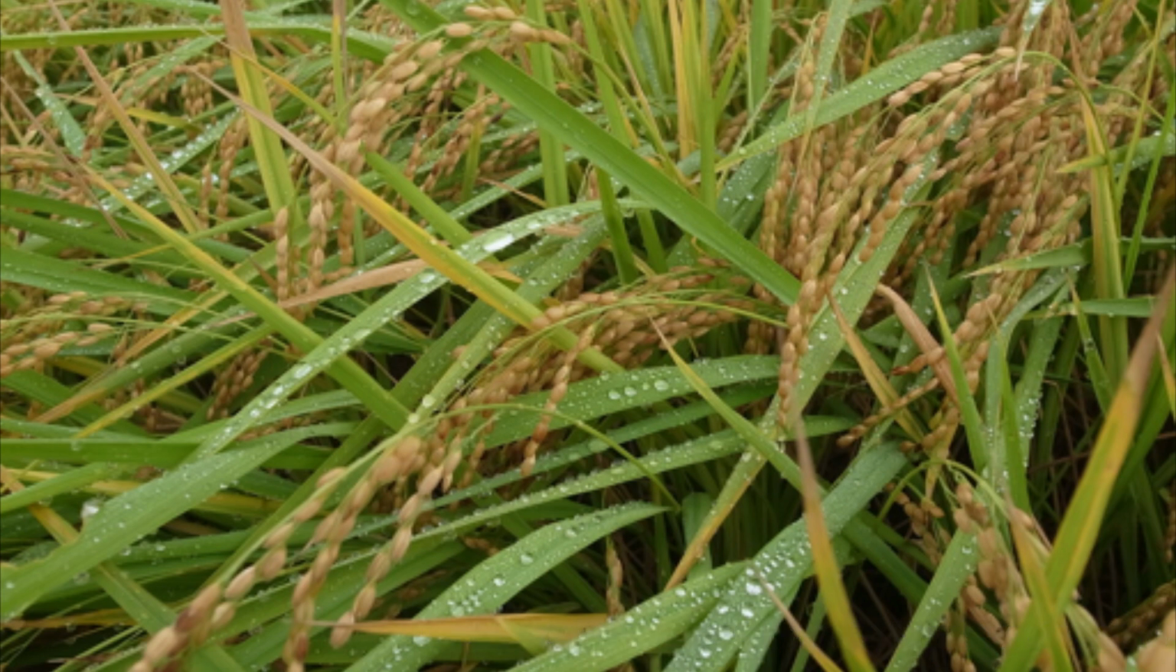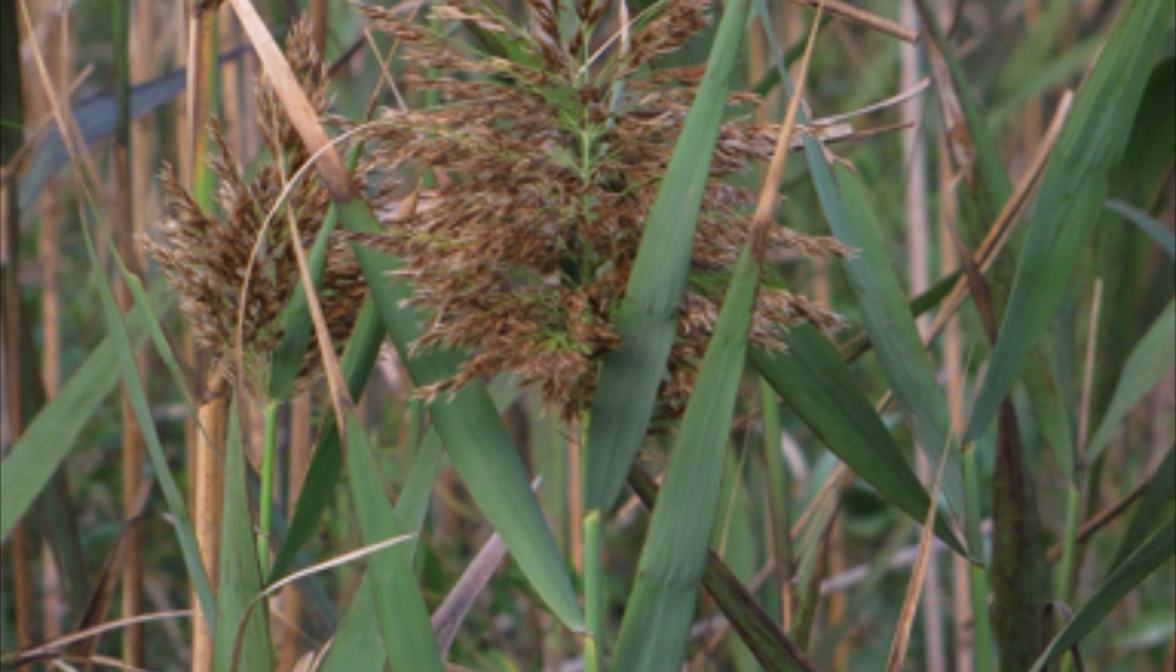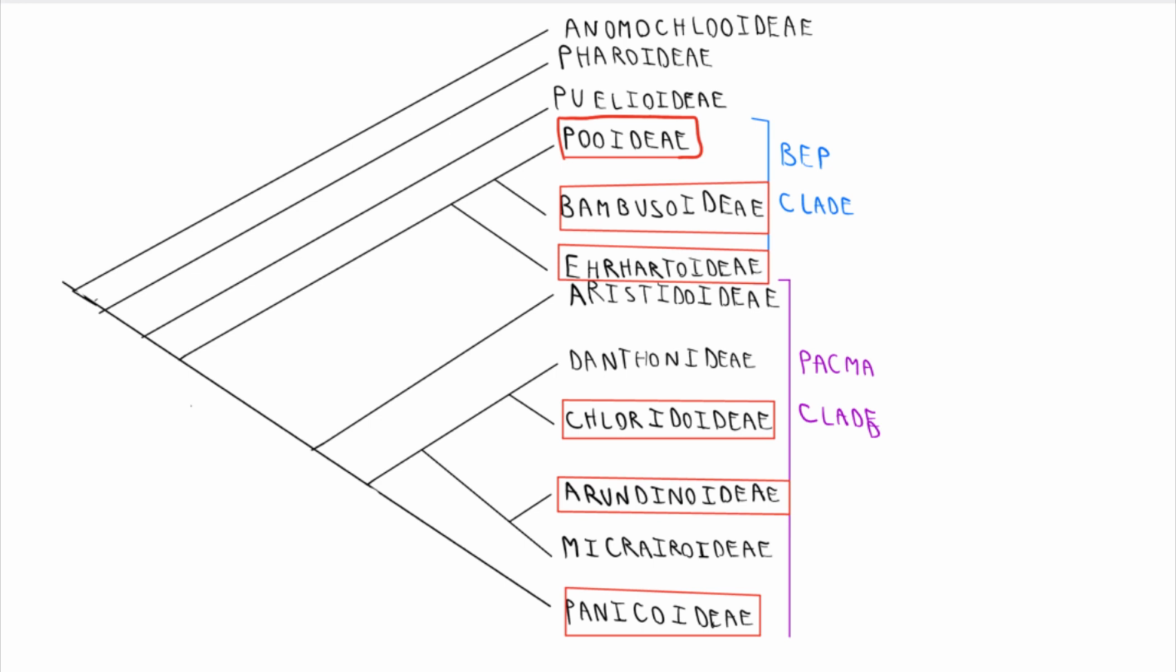Ehrhartoideae. This subfamily includes rice and wild rice, which are important staple foods for many people around the world. And at last, Arundinoideae. The species in this subfamily are found in various habitats and include grasses like giant reed. These subfamilies represent the main evolutionary lineages from the Poaceae family, each with its own set of characteristics, ecological niches, and economic importance.